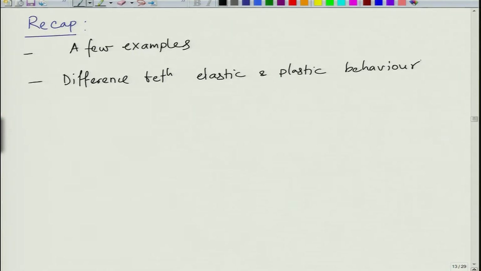So, essentially elastic behavior is the behavior of a material when you apply a load to it, it may deform either in compression or in tension, but it gets back to its original dimensions when you remove the load. This is called elastic behavior, which is what you generally observe with materials like rubber. It is not very visible in metals or ceramics because the deformation limit is extremely small, but it is visible in plastics or rubber, especially in elastomers.